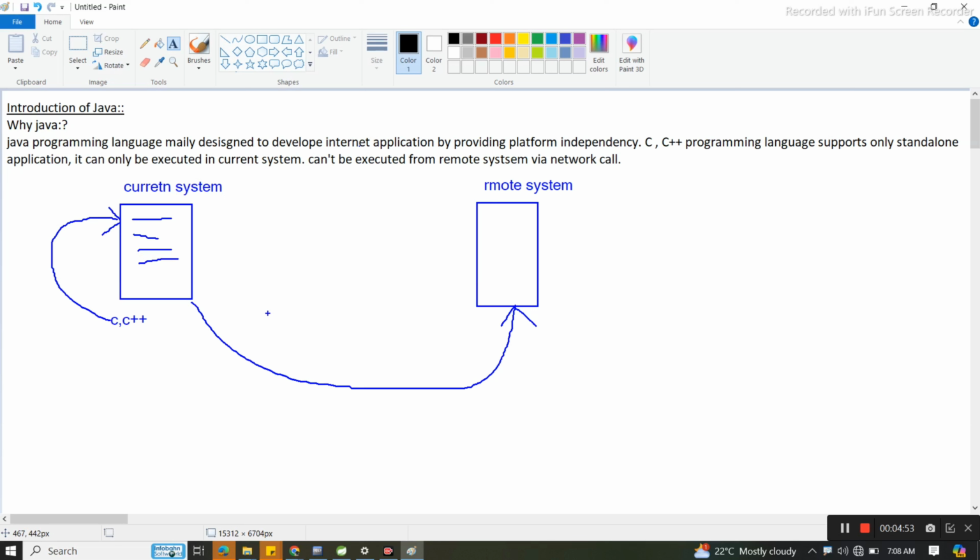In this case, we can't execute it, because this is a C++ program, which is completely platform dependent. Platform dependent means all C++ programs can be executed only in the current system, where the code is available, where the class file is available.